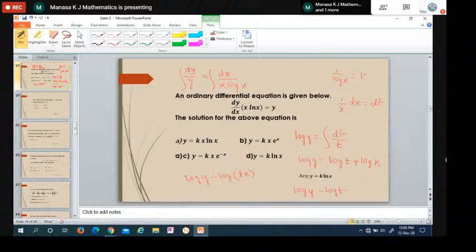Here log gets cancelled, so y equals t into k. But t is nothing but log x, so substituting t again, y equals k into log x. So y is equals to, what is the answer?